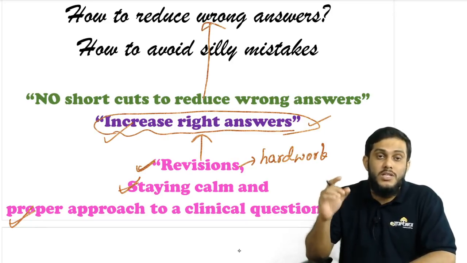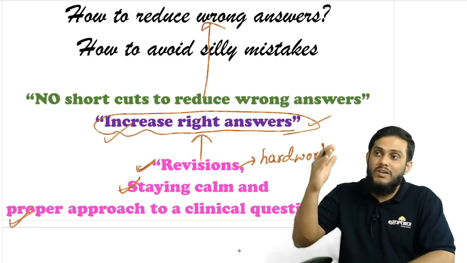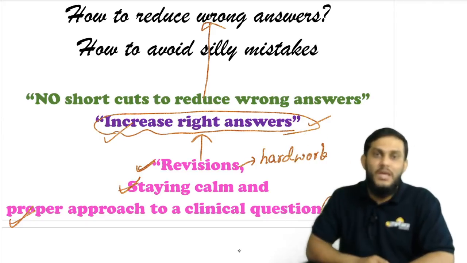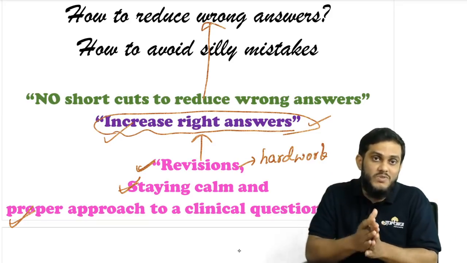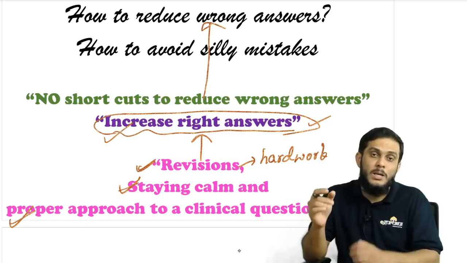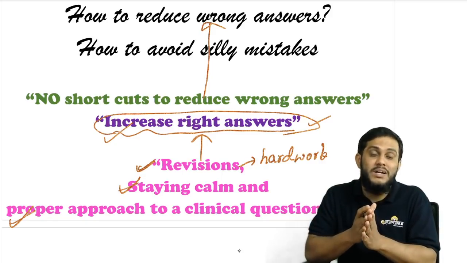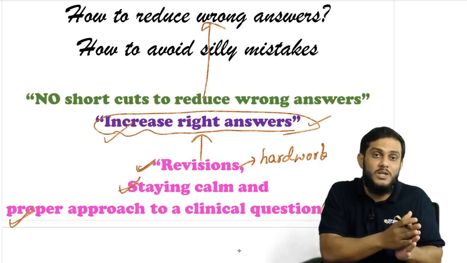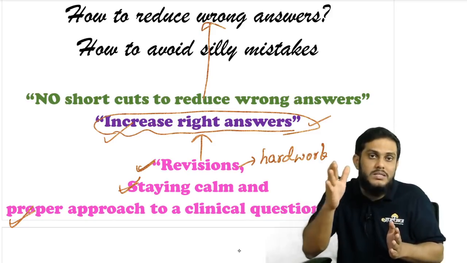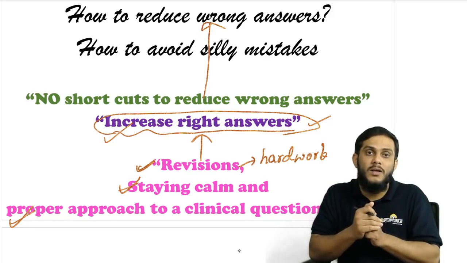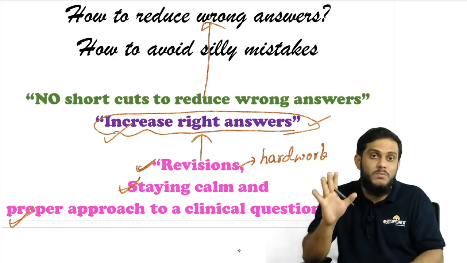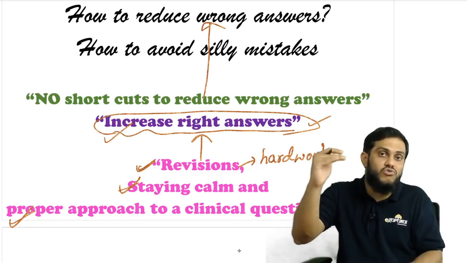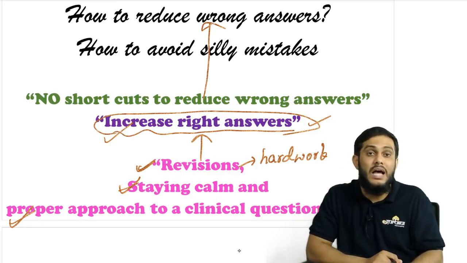No shortcuts. See, most of the students ask me, sir, I will reduce the number of questions. If you reduce the number of questions, then what will happen? The number of wrong answers will come down, but at the same time the number of right answers is also coming down. If one wrong answer comes down, you have saved 1 mark. If one right answer comes down, you have lost 4 marks. That's why reducing the number of questions attempted is not a wise idea.